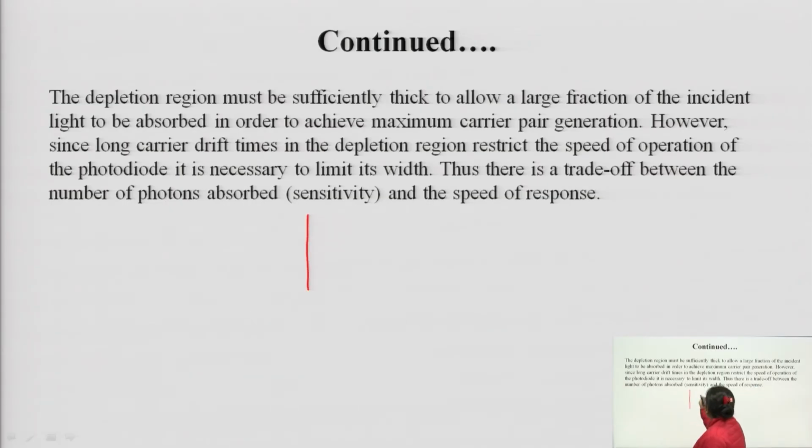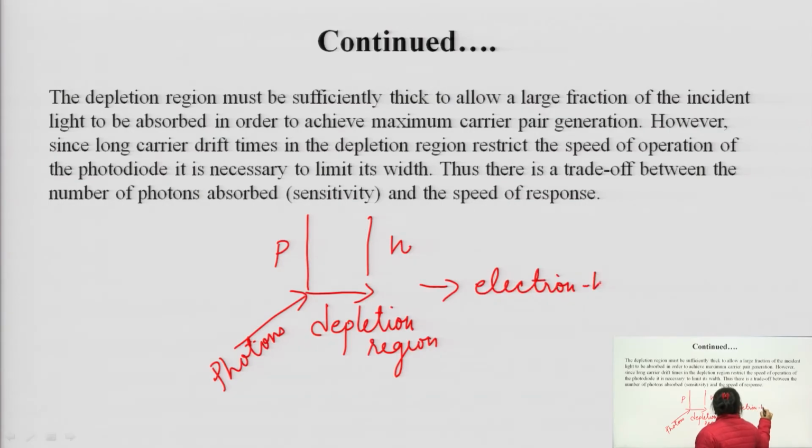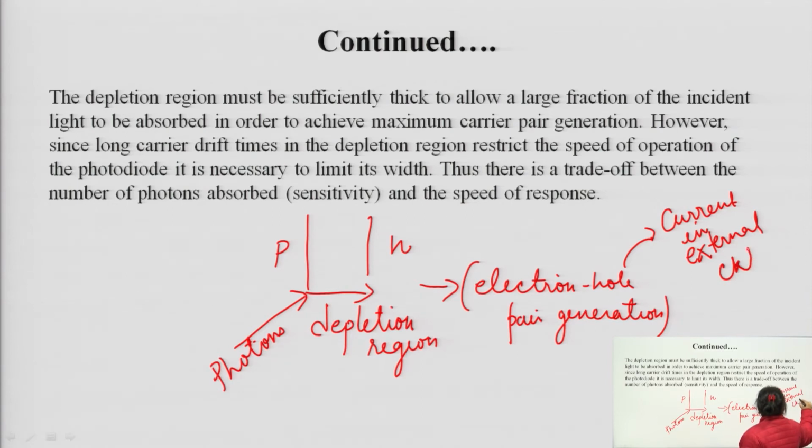The question arises, this depletion region plays a very important role, because incident photons fall on this and this leads to electron hole pair generation, which leads to flow of current in the external circuit.